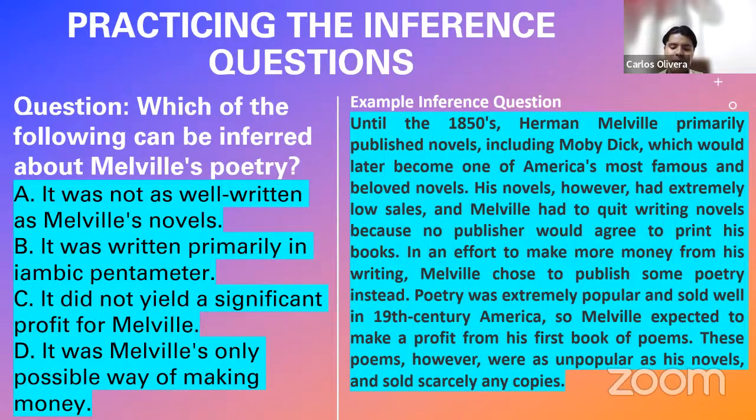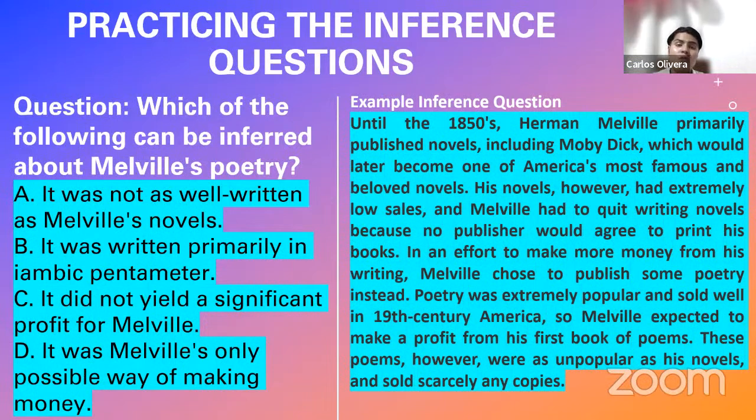So it tells us that because he didn't sell his novels very well, Melville didn't receive good money for his writing. What can we infer if this is telling us that he also didn't sell his poetry, that nobody wanted to purchase his poetry? What can we infer? That, of course, it didn't give him a significant profit.